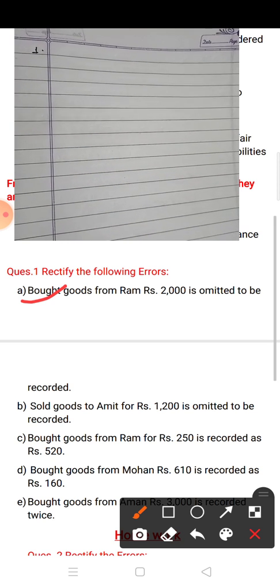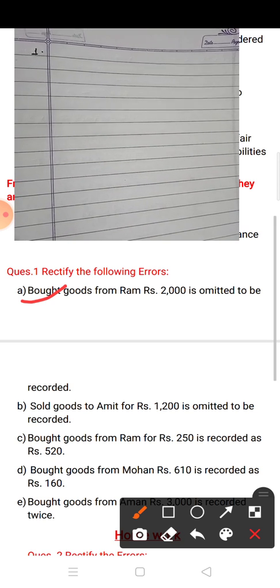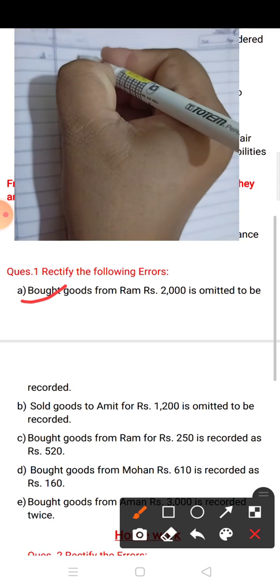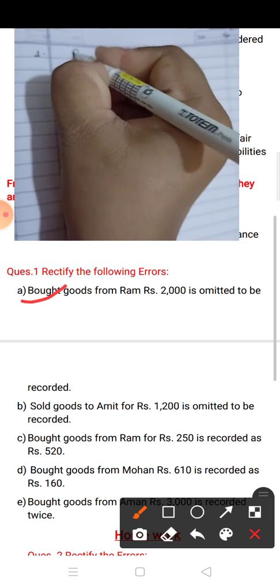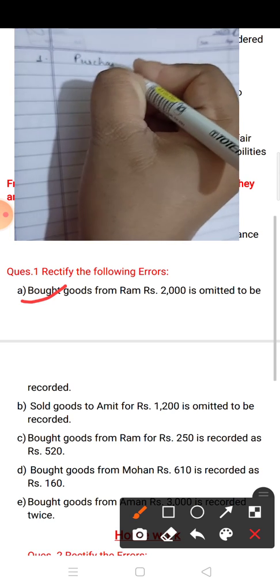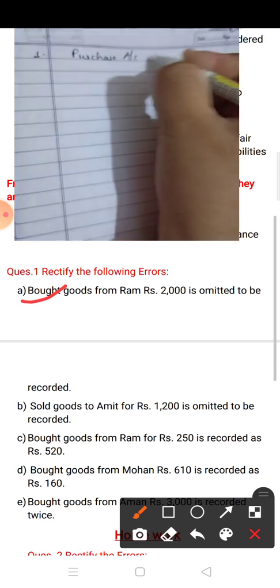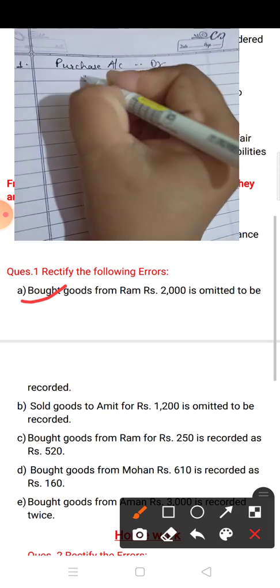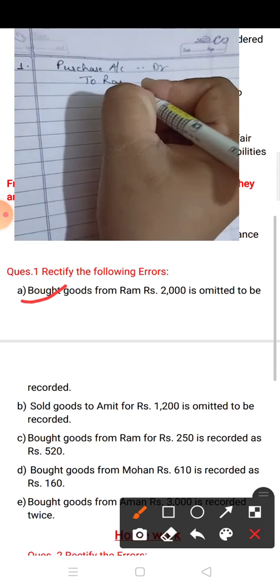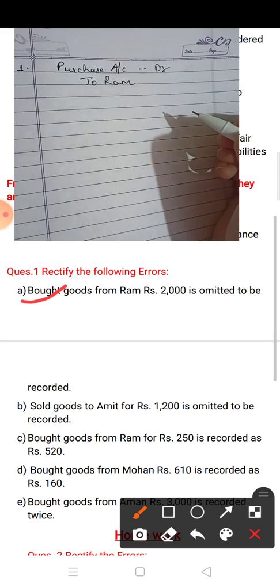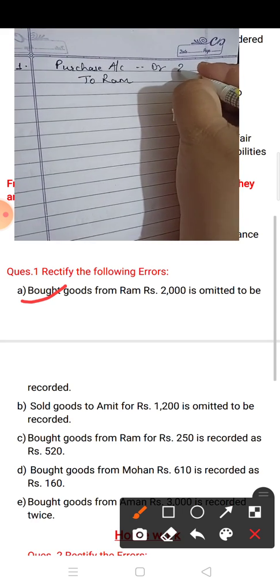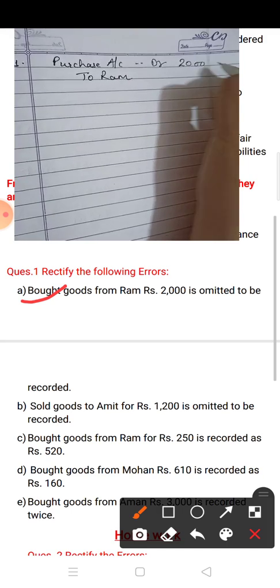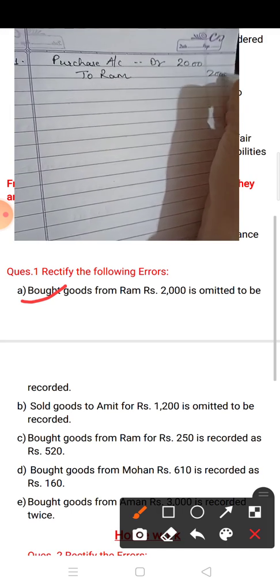So you have to write the entry as it is. Bought goods from Ram: the entry is purchase account debit to Ram's account, amount 2000. It means this entry is missing, and you have to record this entry.